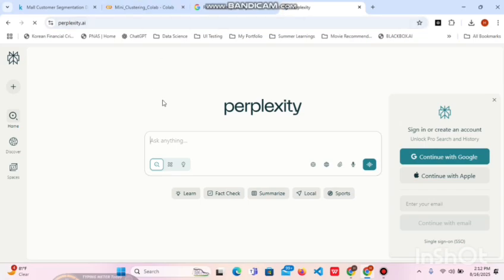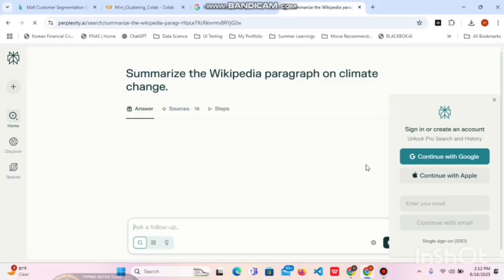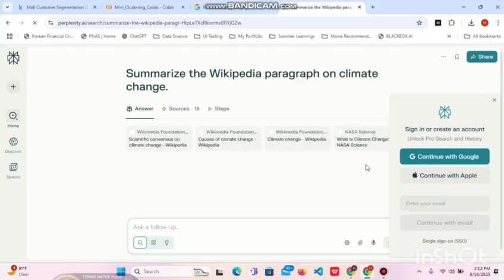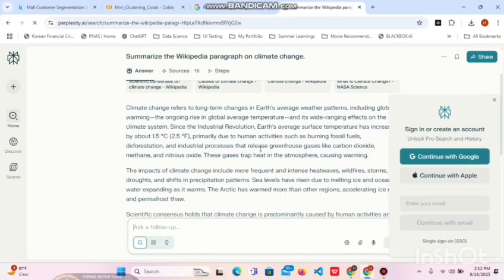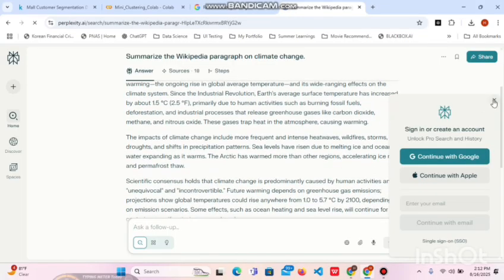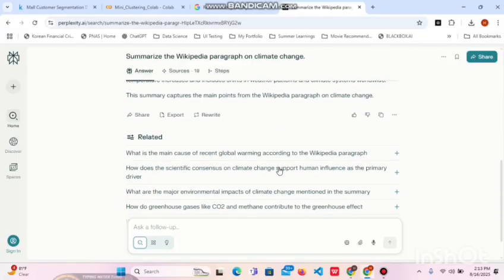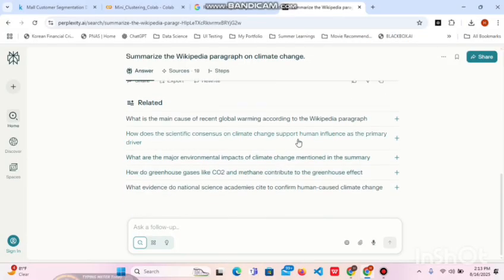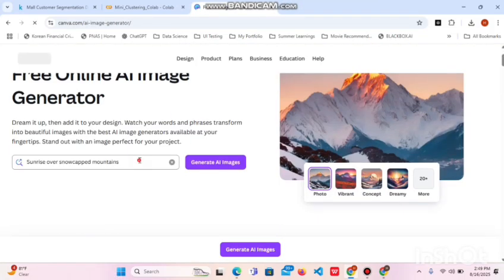Now let's look at our second tool, Perplexity AI. Unlike ChatGPT, this tool is connected to the internet, so it gives real-time answers with proper sources. For example, when I ask it to summarize a Wikipedia article on climate change, it not only explains the topic but also shows where the information comes from. This makes Perplexity really useful for research and fact checking compared to ChatGPT, which is better for creative tasks.